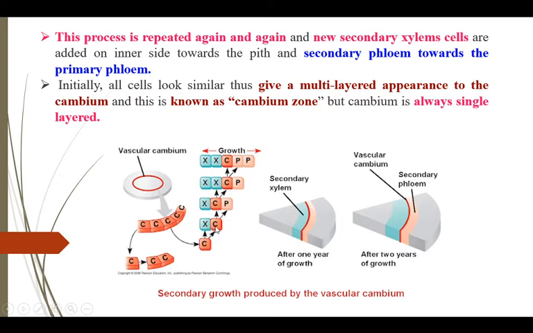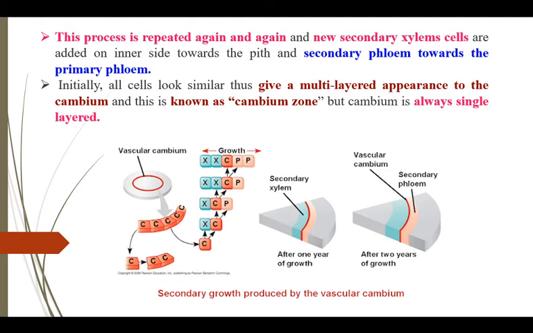The other cell again divides, leading to formation of two cells again, and one of them then differentiates into secondary phloem. The meristematic fusiform cells repeat this process again and again, leading to formation of secondary xylem toward the pith and secondary phloem toward the epidermis.